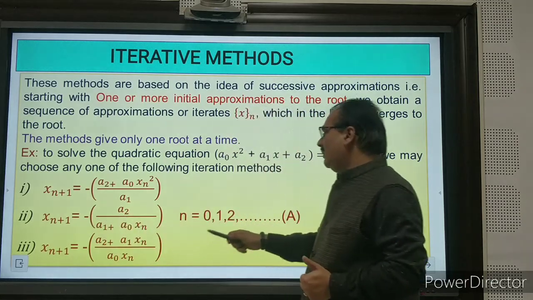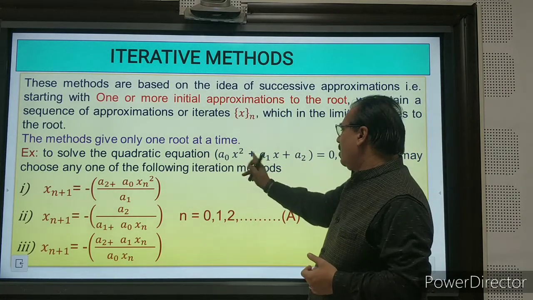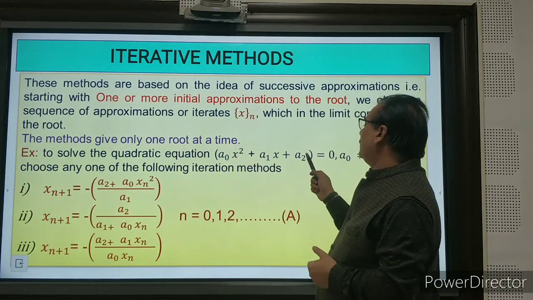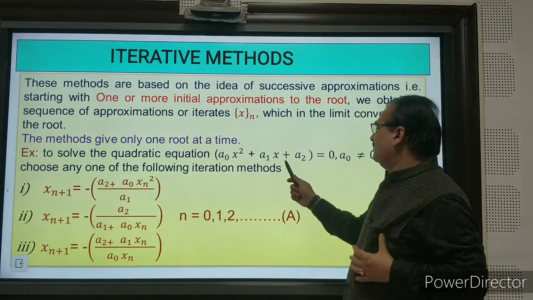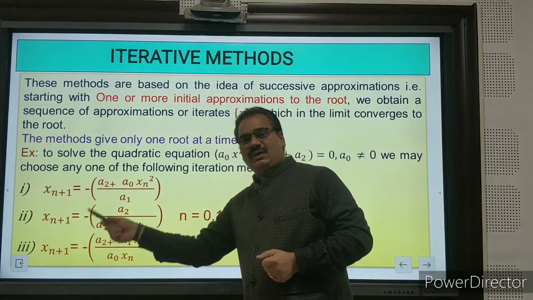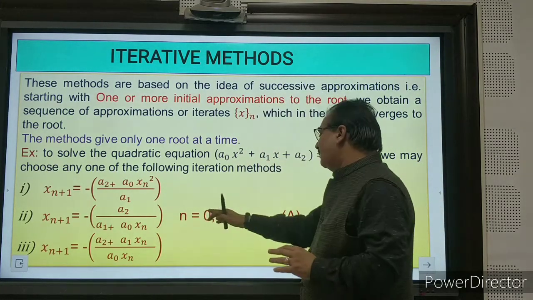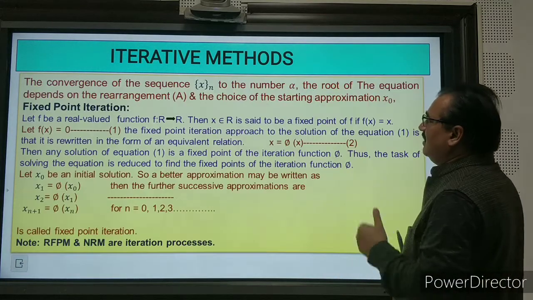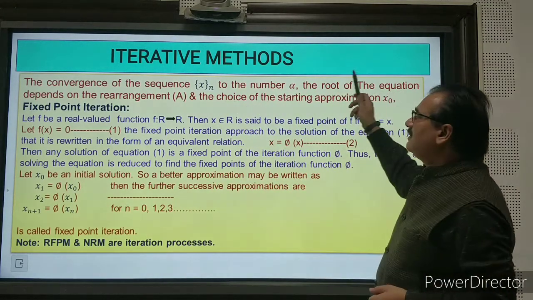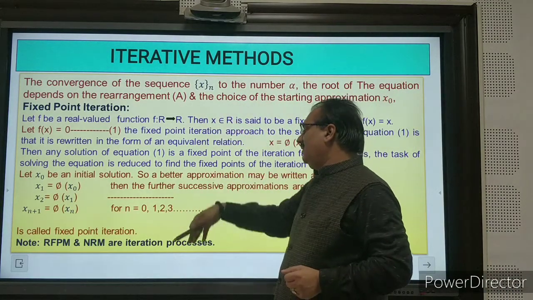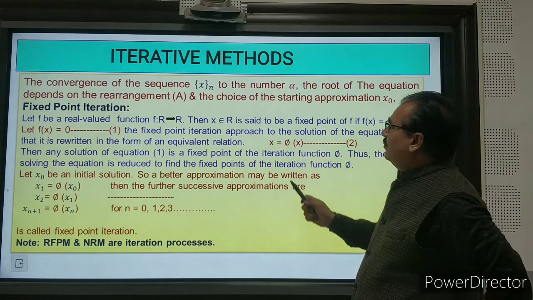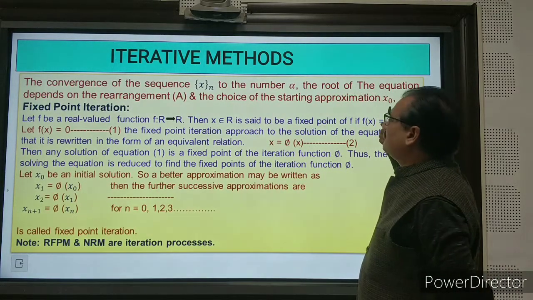In the second, we transferred a0 and a1, and then you can write this equation. In the third, you transfer the other terms, meaning minus a2 and minus a1 x, and then you can rewrite this expression for the nth order. Now by putting different values of n, you will get the convergence of the sequence to the number alpha. The root of the equation depends on the arrangement, as we discussed in the previous PPT, and on the choice of the starting approximation x0.